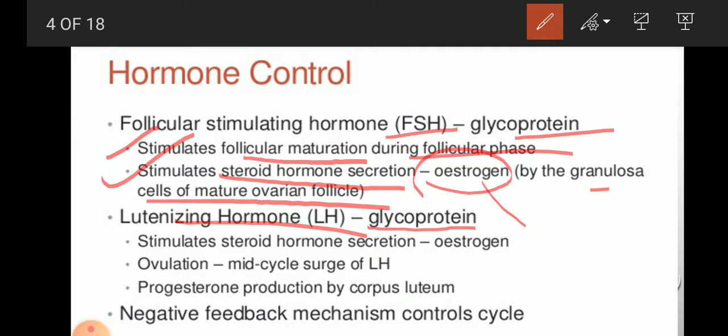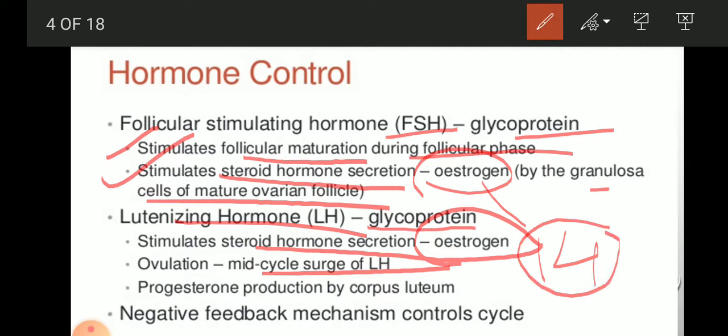LH stimulates a steroid hormone secretion, that is estrogen, that also helps to release estrogen from these follicles, as well as helps in the mid-cycle surge at day 14. We will discuss this after a few minutes.